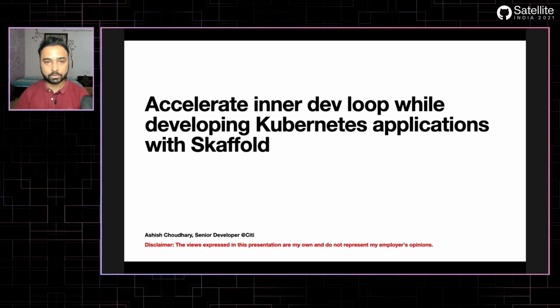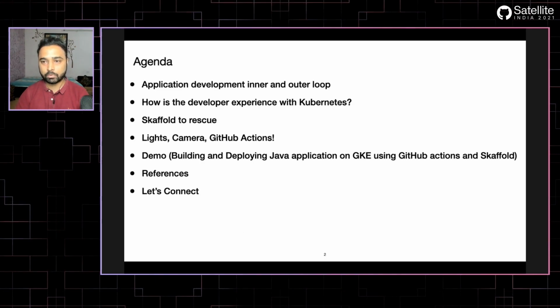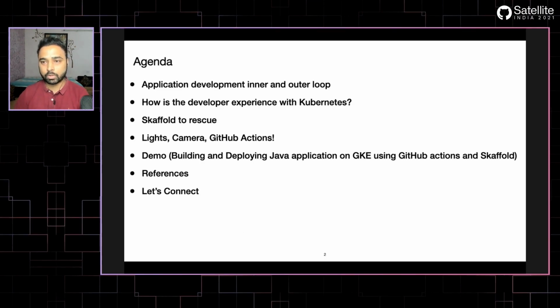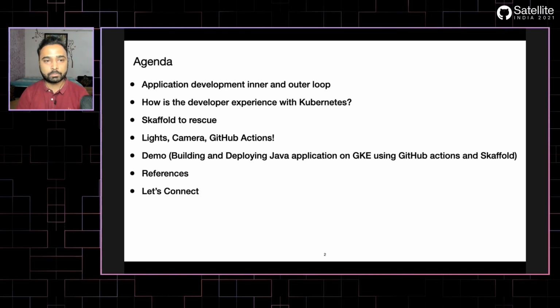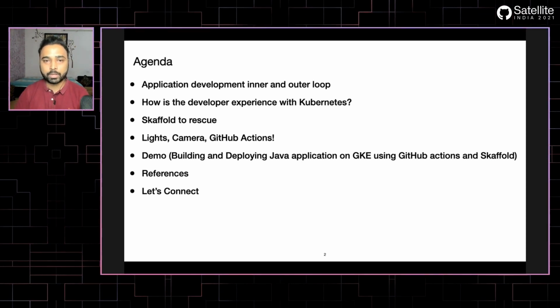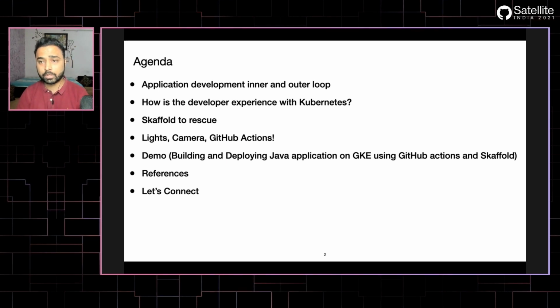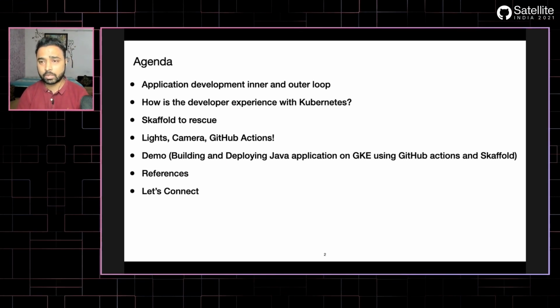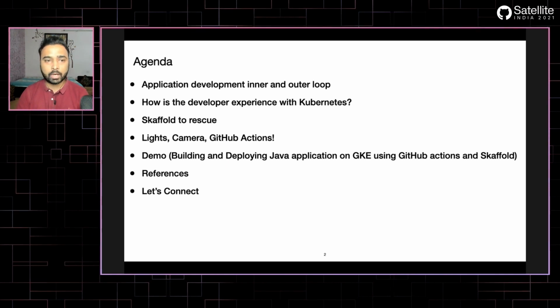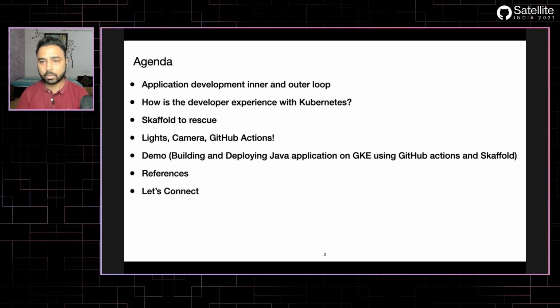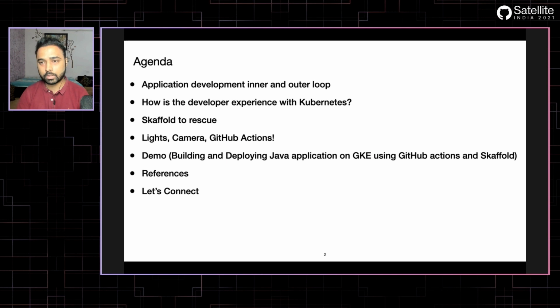Let's quickly go through the agenda for this talk. First we will talk about the application development inner and outer loop, then how the current developer experience is with Kubernetes, and how Skaffold can help improve that developer experience.